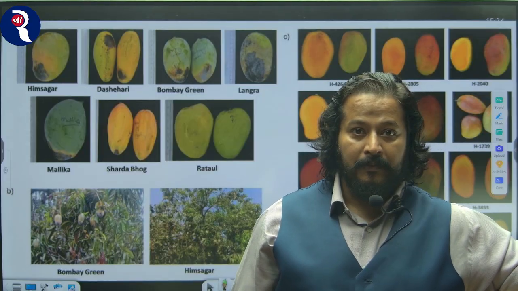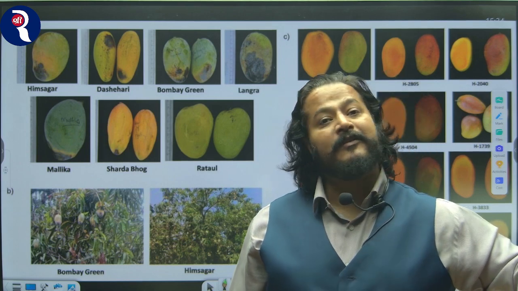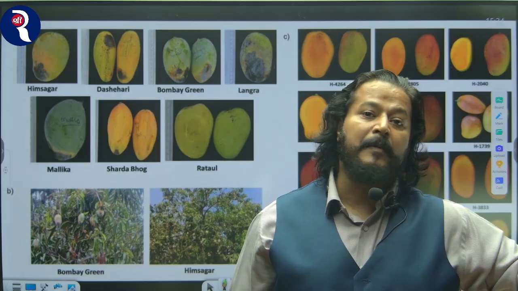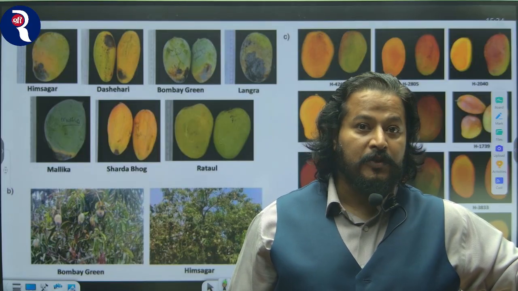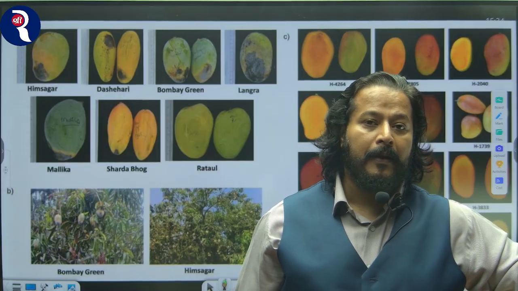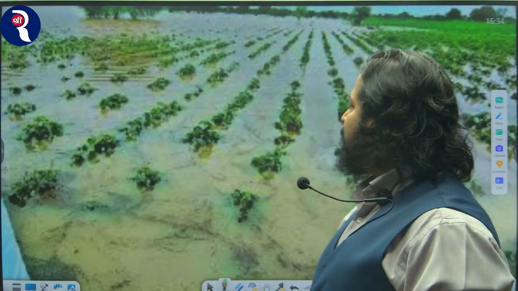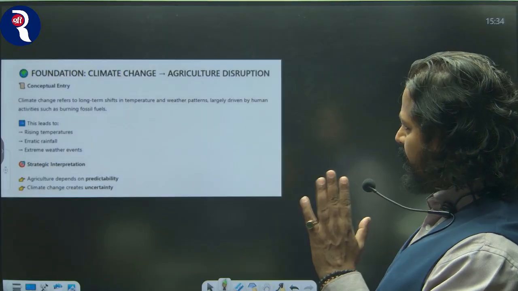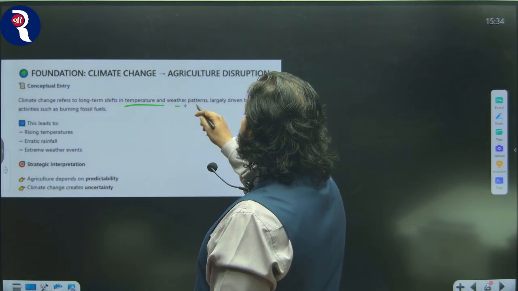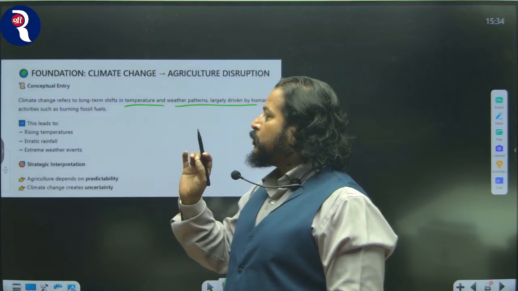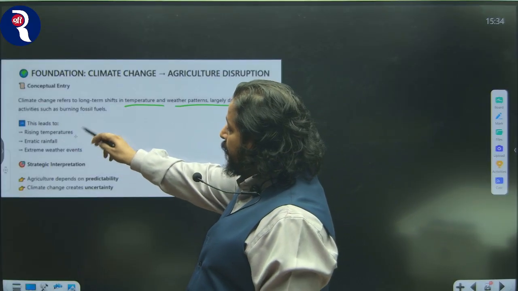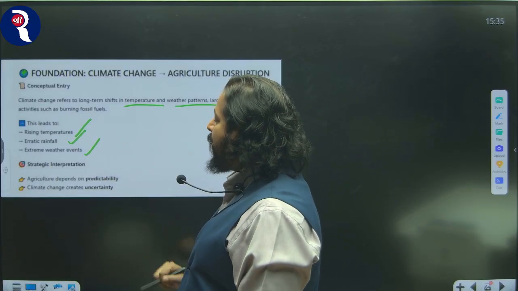At the same time, we have different varieties of mangoes in different parts of the country, and every mango variety has different climatic conditions. So there is too much climate variability, and so is the mango crop and their temperature needs. So this article says climate change refers to long-term shift in temperature and weather pattern largely driven by human activities such as burning fossil fuel. Now this leads to rising temperature, erratic rainfall and extreme weather condition.